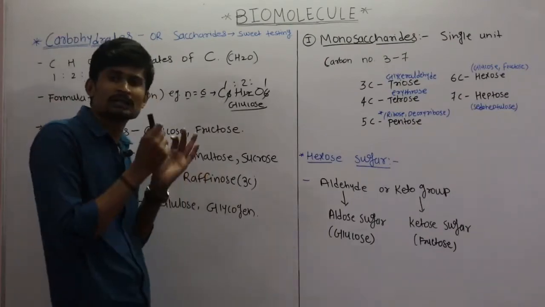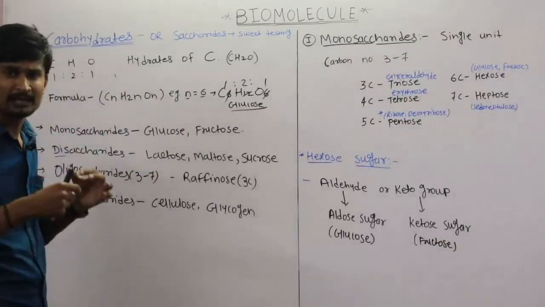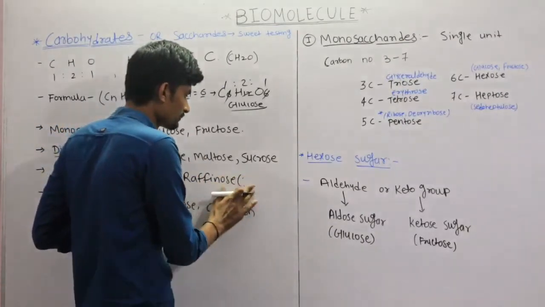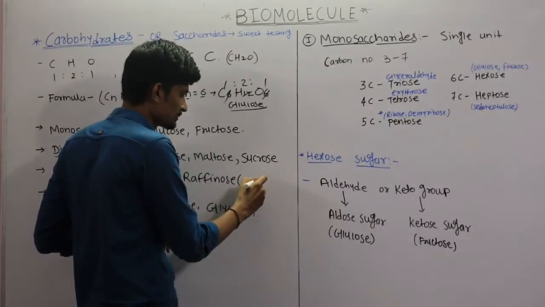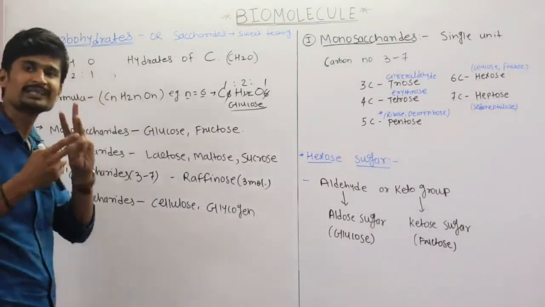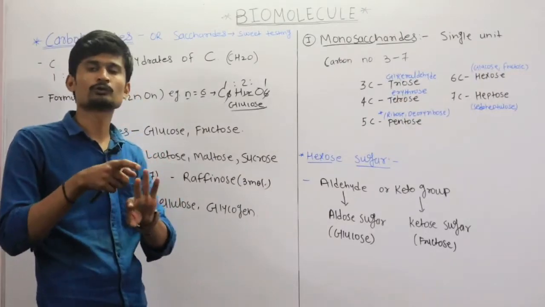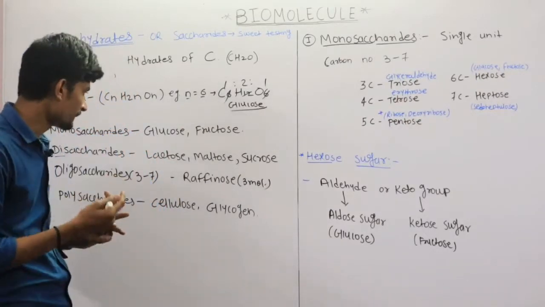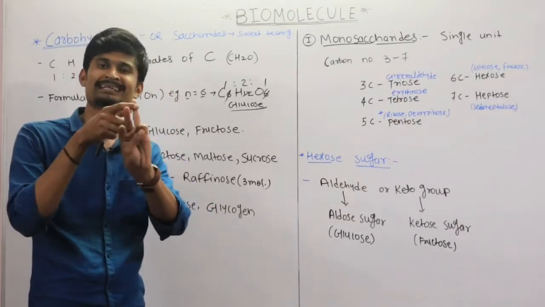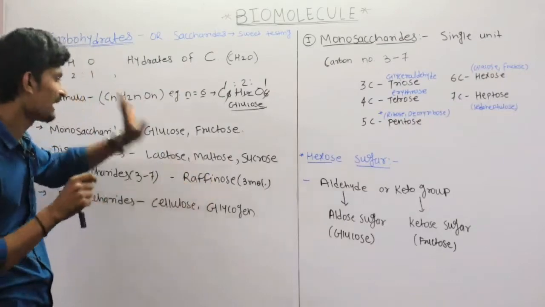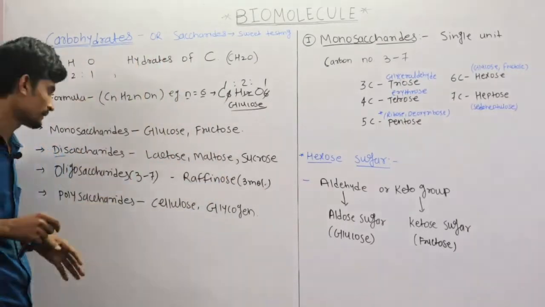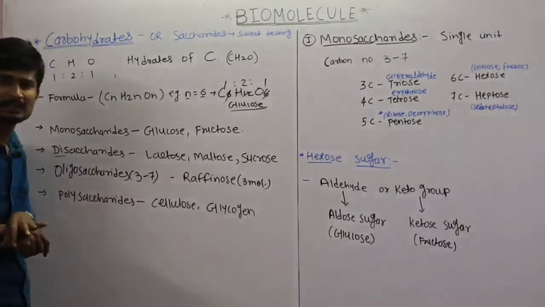An example is raffinose. Raffinose has 3 molecules. Which 3 molecules? It is made up of 3 different molecules, that is glucose, fructose and galactose, okay. That is why it is a trisaccharide. Raffinose is a trisaccharide. Then the last one is the polysaccharide classification.